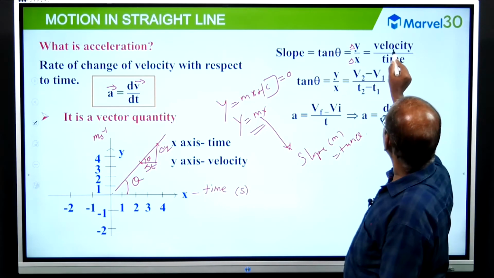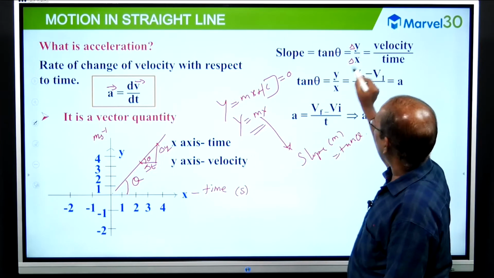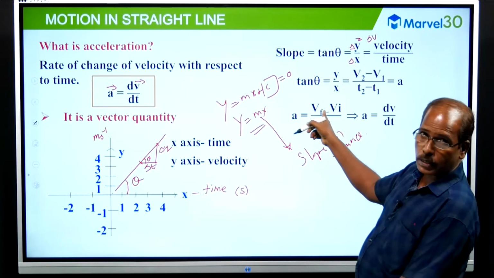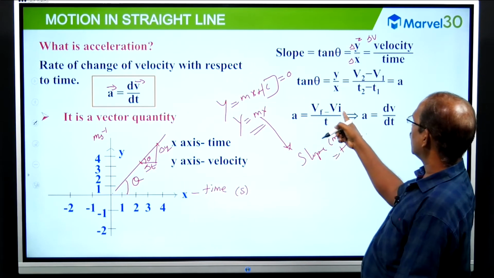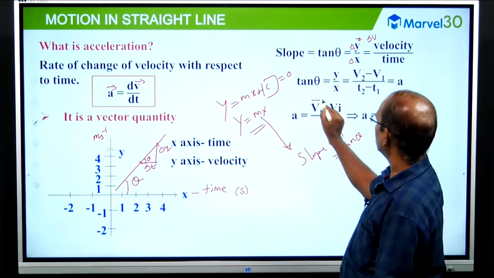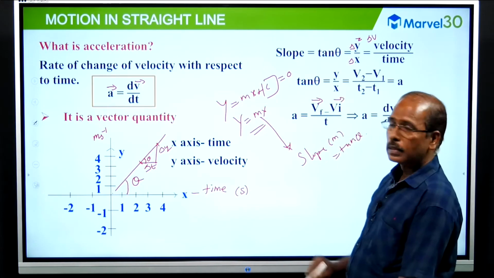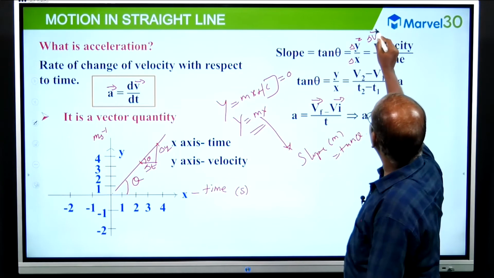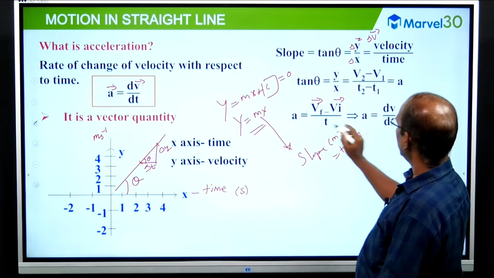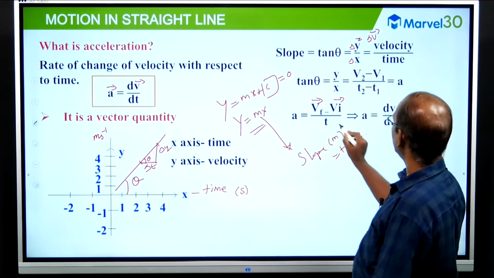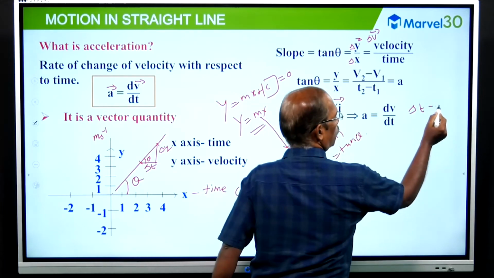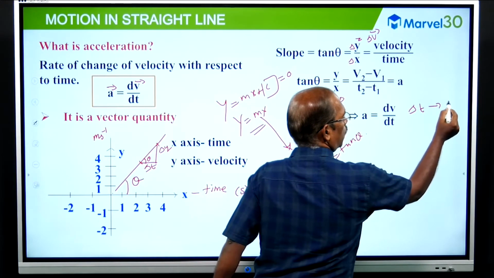And what is change in velocity? Delta y is nothing but delta v, final velocity vf minus initial velocity vi. So this is the change in velocity. Velocity means we can put a vector symbol. This is delta v vector, divided by the time duration. So simply a equal to dv by dt, which means the time duration delta t should approach an infinitesimally small quantity, 0.